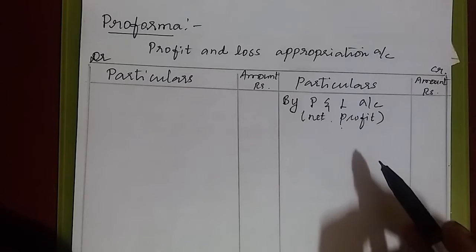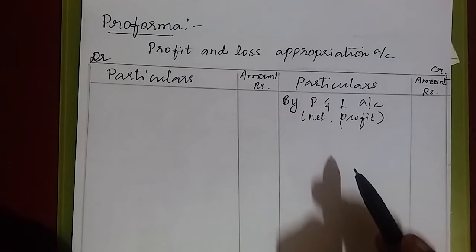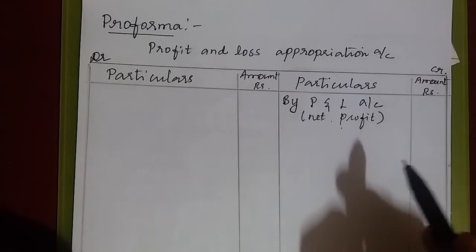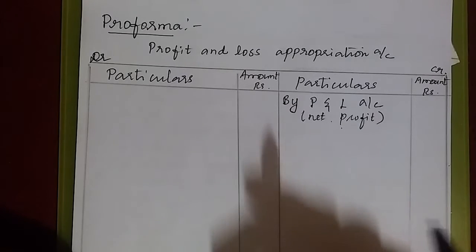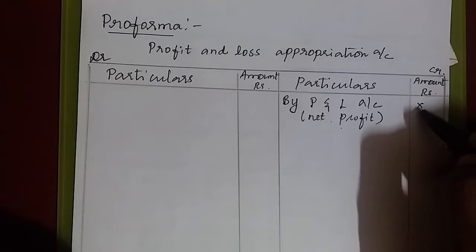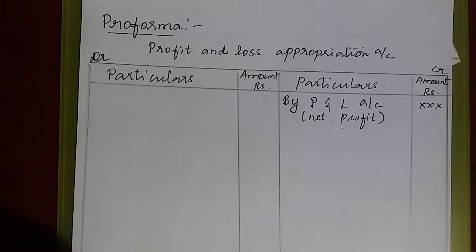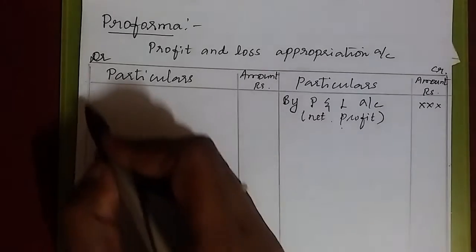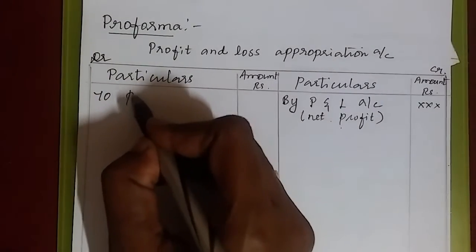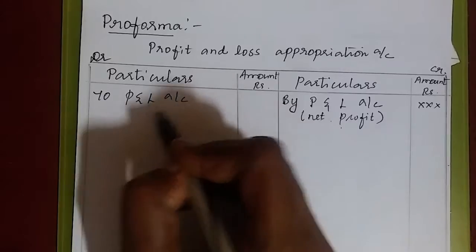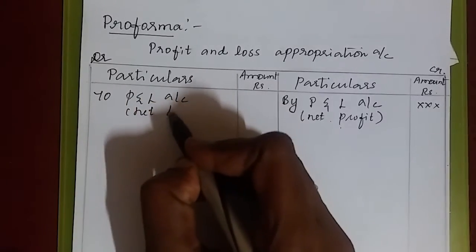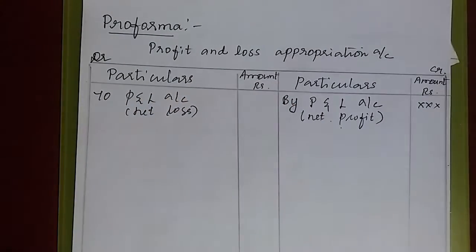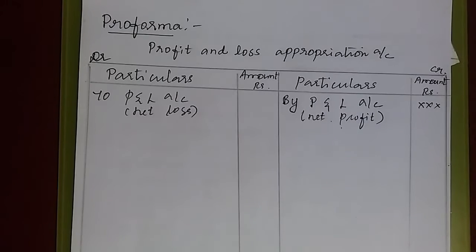Profit is a credit balance, so we should write this profit on the credit side of P&L appropriation account. It is pro forma, so I write X. I should not write the values. If there is net loss in P&L account, it should be transferred to the debit side of P&L appropriation account. Is it clear?